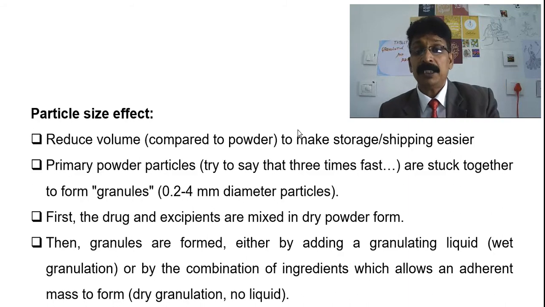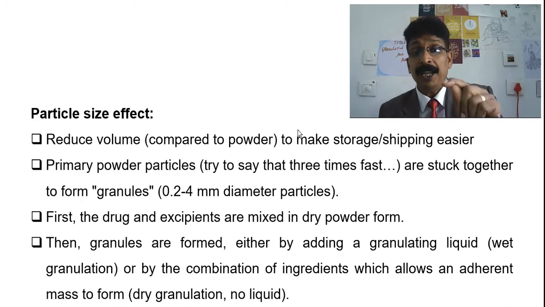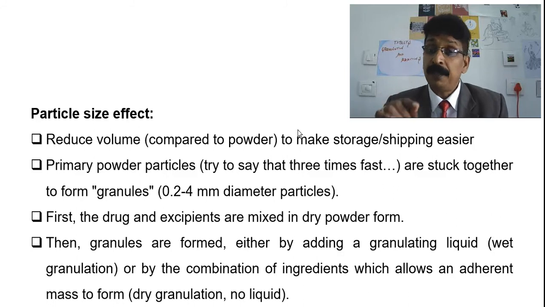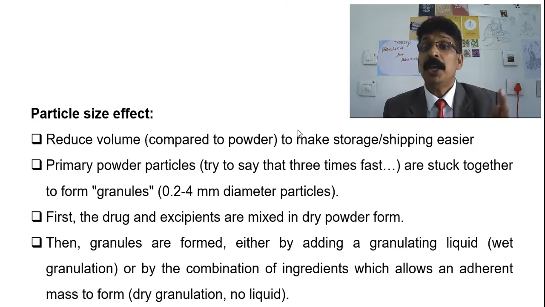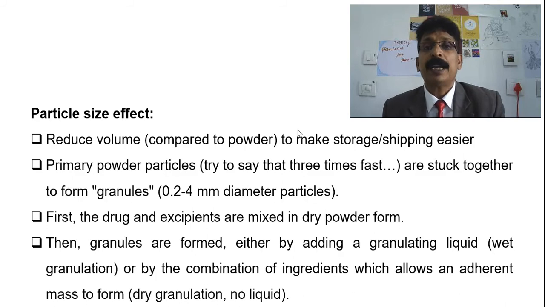Wet granulation can be done in that manner, or by combination with an ingredient which allows an adherent mass to form dry granulation. If no liquid can be used, you can use some excipients which can give compaction for making the particles into aggregates, and making granules can also be done.